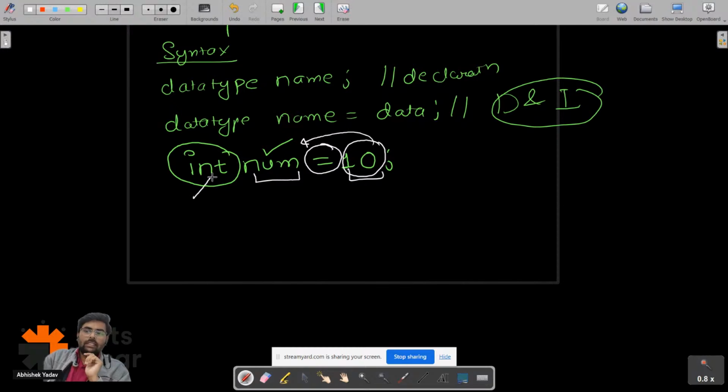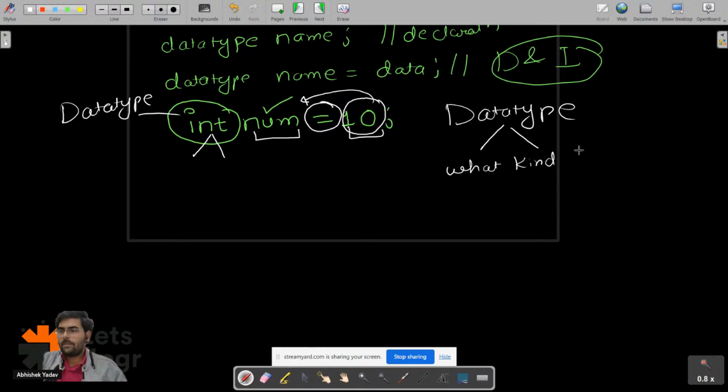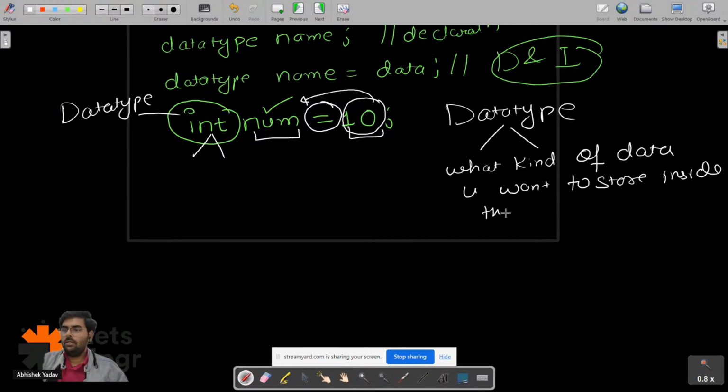But what is this int? This int is providing us a lot of information. This int is a data type, and this data type is providing us a lot of information. The first information the data type provides is what kind of data you want to store inside the memory location.